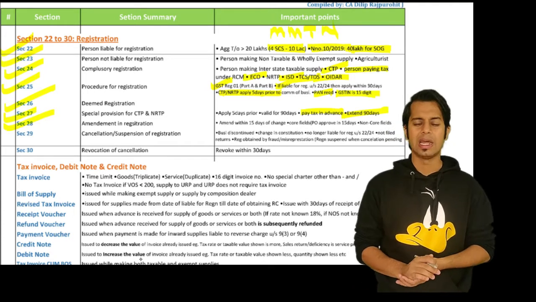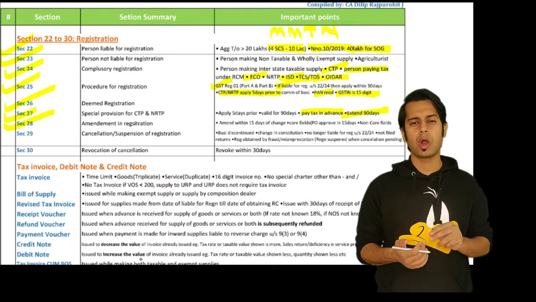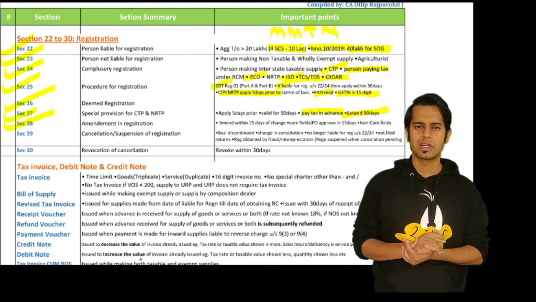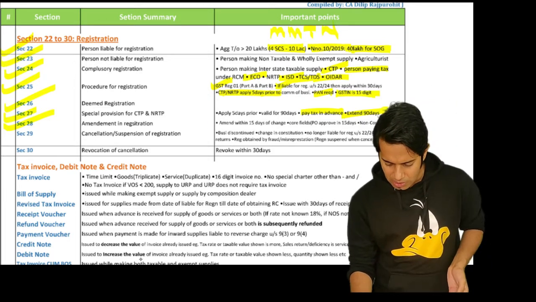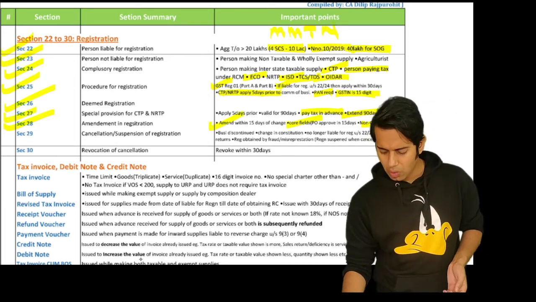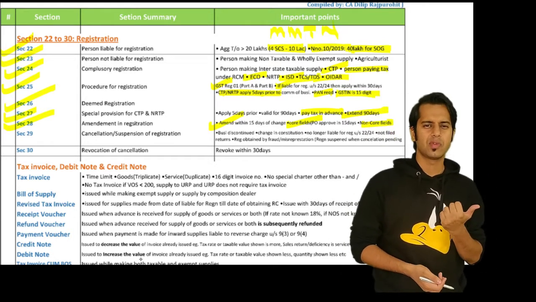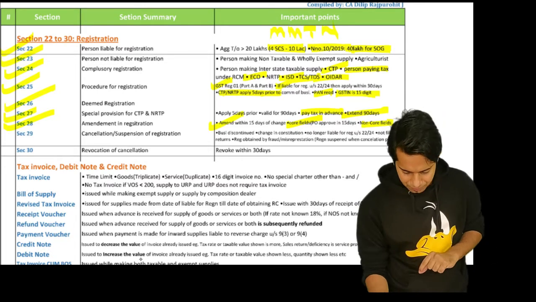Then section 28. Section 28 talks about amendment in registration. Amendment in registration is required to be made within 15 days of that change. Whatever amendment has happened, within 15 days of that amendment, you will have to make an amendment in the registration. Please note, amendment can be in core fields and non-core fields. For non-core fields, approval of proper officer is not required. In case of core fields, proper officer will approve within 15 days.